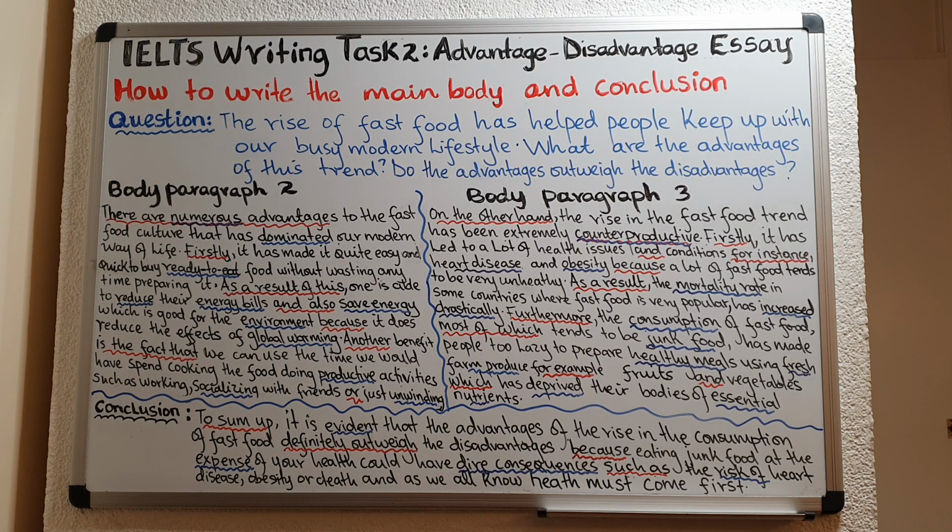So you can use the linking word on the other hand, okay? And that is because in the body paragraph 2, you talked about advantages. So on the other hand, meaning now you're about to talk about disadvantages. On the other hand, comma, the rise in the fast food trend has been extremely counterproductive.